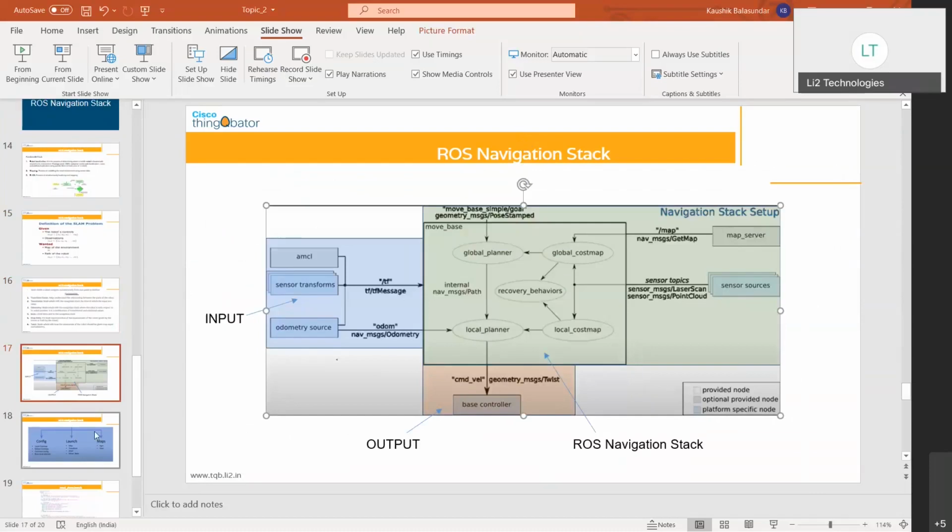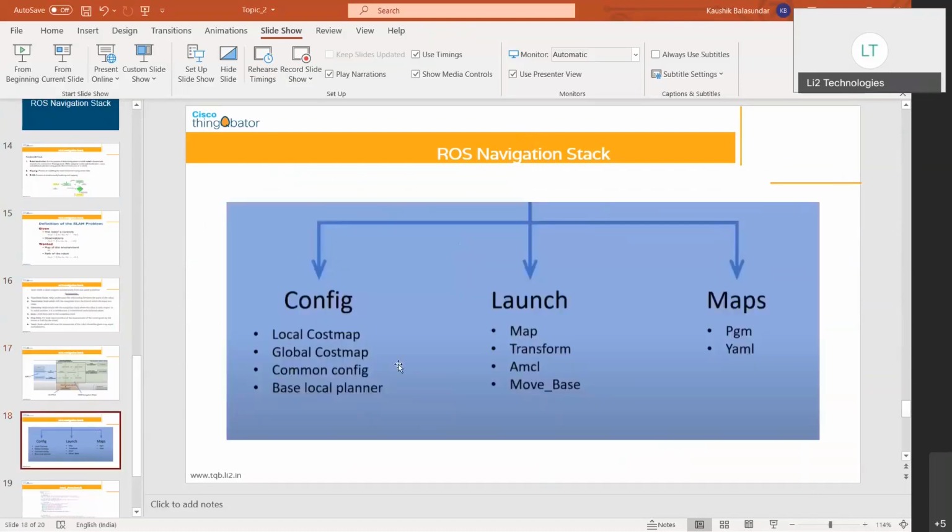And then we looked at the structure of the ROS navigation stack, wherein we have a config file, we have launch files, and we have maps. And maps are stored in two types of configurations: one is a PGM file and a YAML file, and a config file which has the local cost map, the global cost map, and the base local planner. And then we have our launch files.